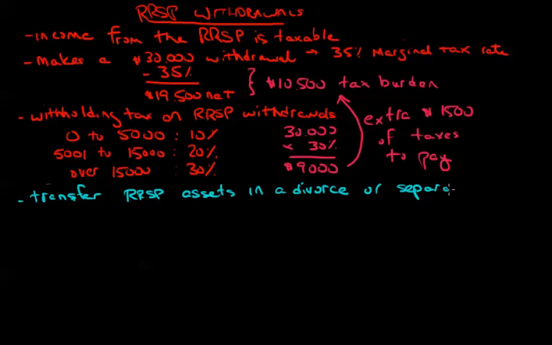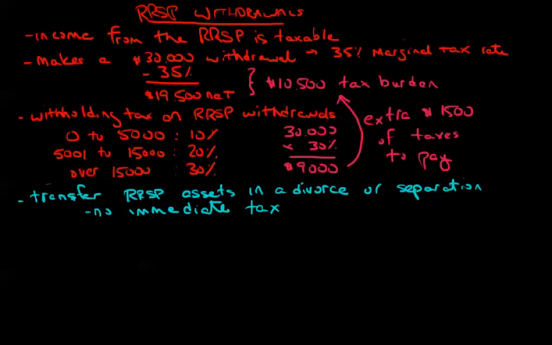Those assets would still be registered. They would just now be registered in the hands of the person who receives them. So there's no immediate tax, but we don't get away from that eventual tax liability.